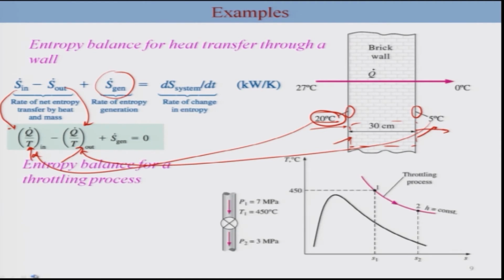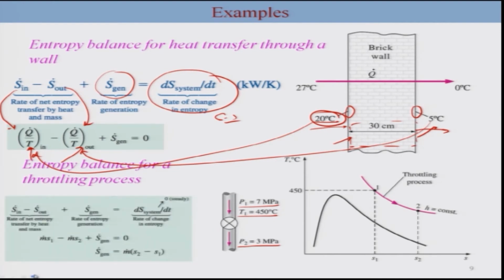You can also apply a similar exercise to a throttling process. Okay, so this is a throttling process and you have to find again the S generation. Okay, remember in the previous one we considered this to be steady state and hence your dS system by dt is 0. So in this throttling process the pressure and temperature for the inlet is given and the outlet is P2. Okay. Now we know that your enthalpy is going to be constant for the throttling process. Okay. So we can calculate here your H and S, and here of course this is going to be H2 is equal to H1.